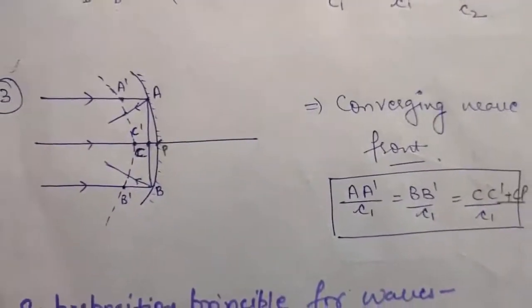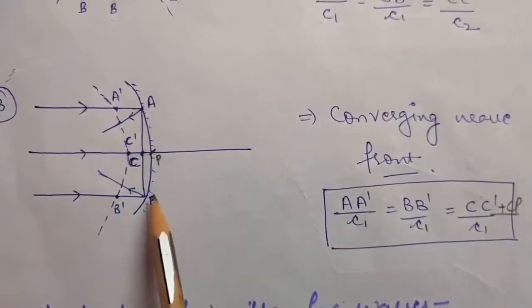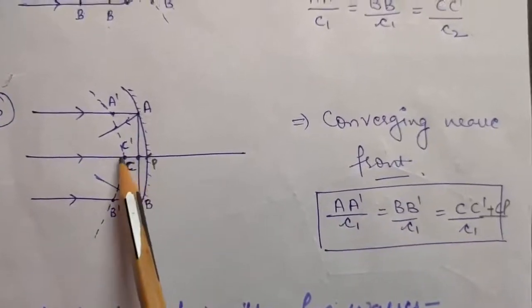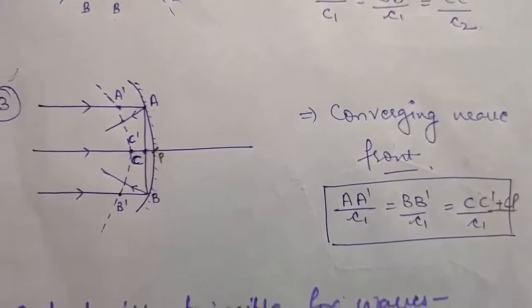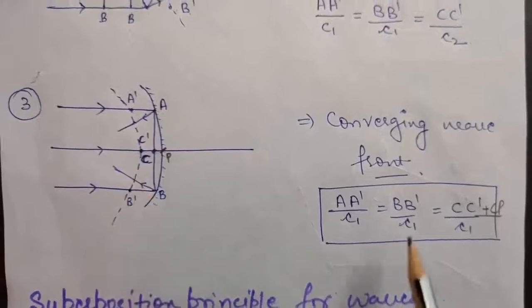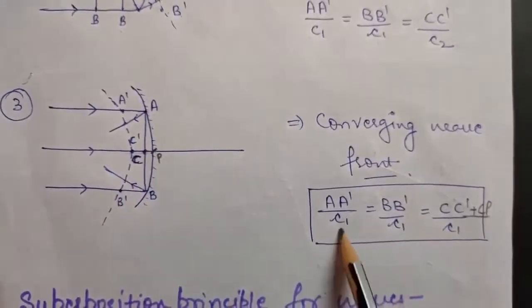Okay, so again, as the time is the same, you can say A dash upon C1 will be equal to BB dash upon C1, and this will be equal to C dash C plus CP, this whole distance, upon C1, because now all the parts of the wavefront are in the same medium. So the speed of light will remain C1 only for this case.